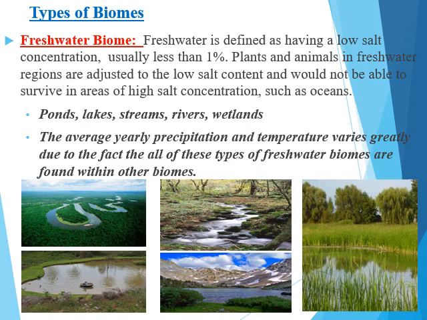Types of biomes. Freshwater biome. Freshwater is defined by having a low salt concentration, less than 1%. Plants and animals in freshwater regions are adjusted to a low salt content and would not be able to survive in areas with a high salt concentration, such as oceans. Here are some examples of fresh water.